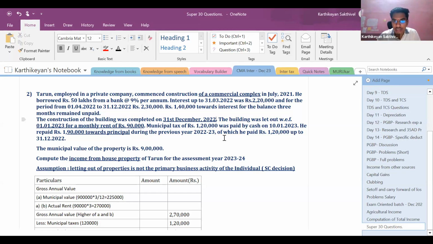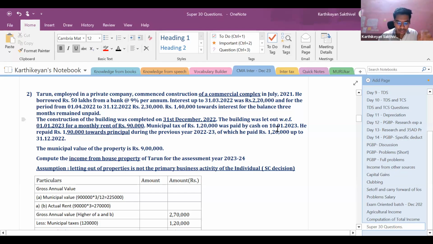Okay. So if at the end of any previous year, the property is not ready, if the completion certificate is not obtained, only in such case, such interest is to be accumulated and can be claimed as 5 equal installments.